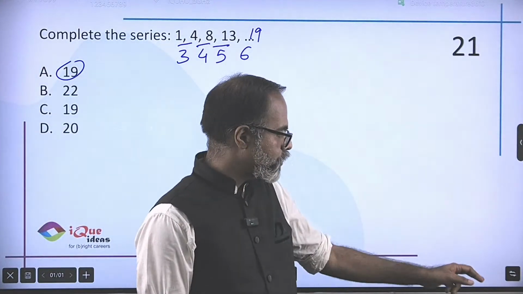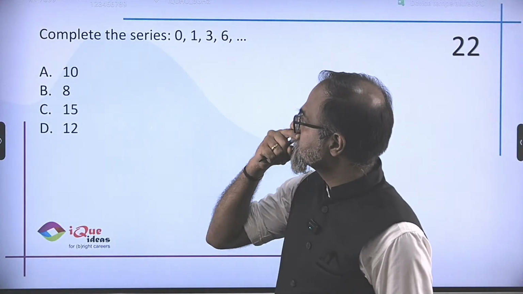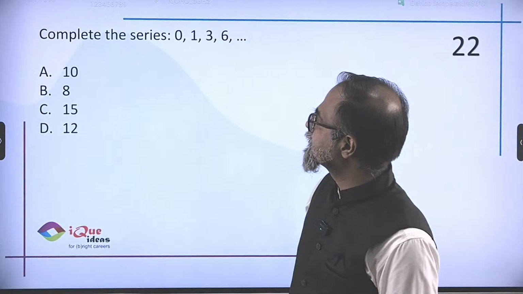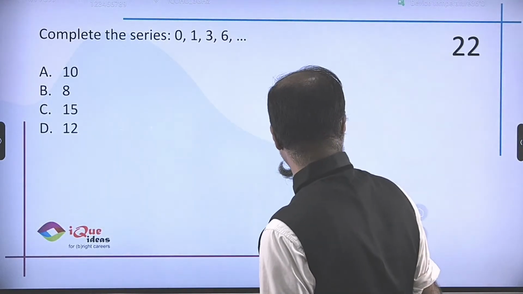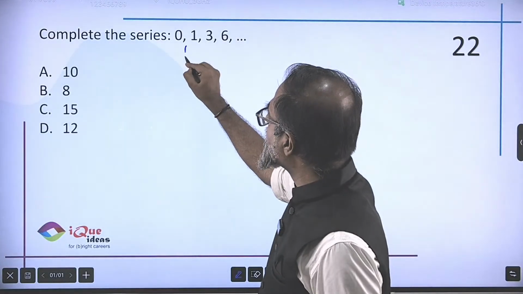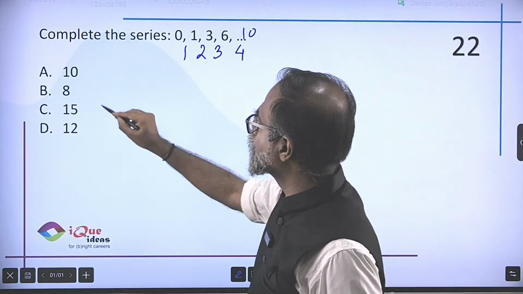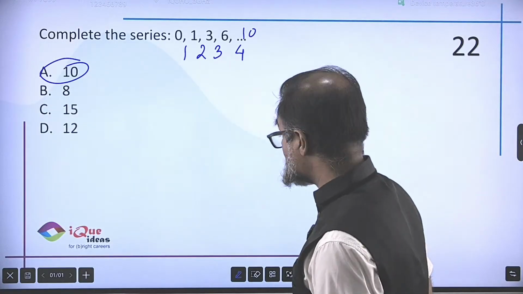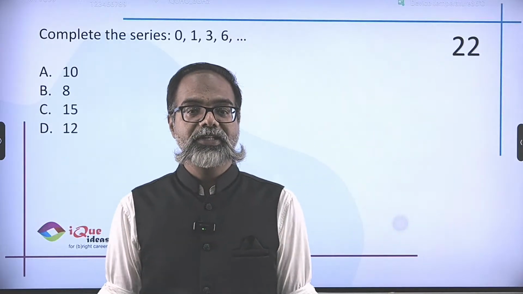Very, very easy question, a fundamental question of number series. Again, 0, 1, 3 and 6. Now, what is the difference between the numbers? 1, 2, 3. So the next difference is 4, giving 10. Are they trying to compensate for the tough or bad questions of math with such easy questions in reasoning?